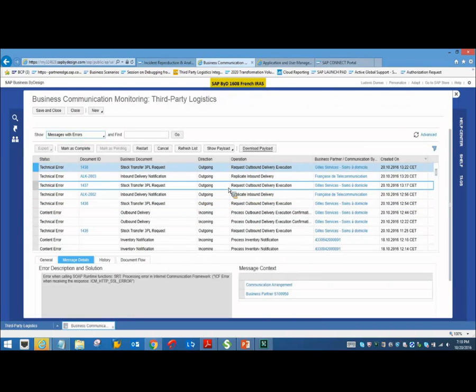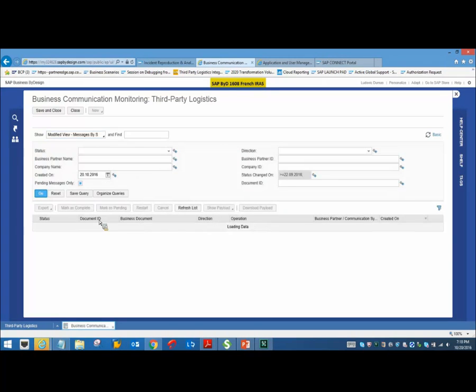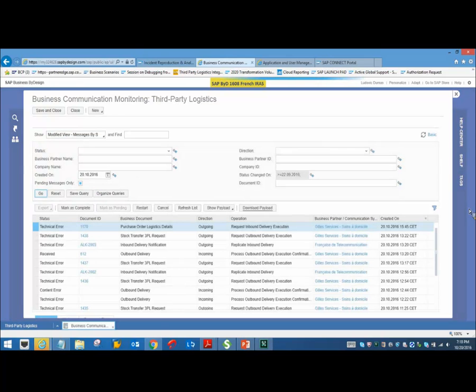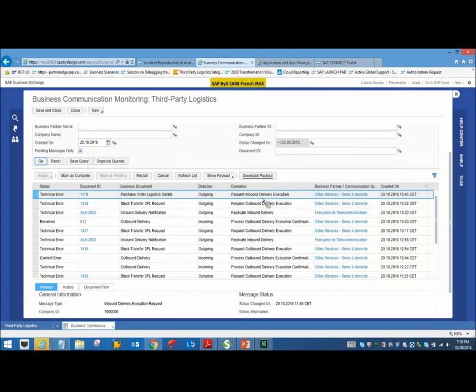Okay, now this is basically an interface which captures all the messages that are coming into the BYD system and also all the messages that are going out of the BYD system. Now let's check for all the messages which have been triggered today. Date. Okay, if you could see here, there has been a message sent from the BYD system to your WMS system.